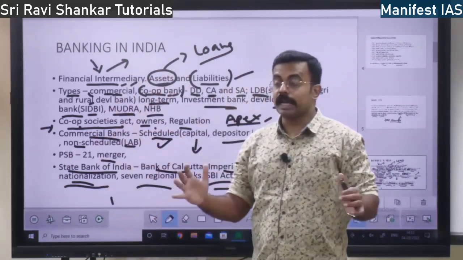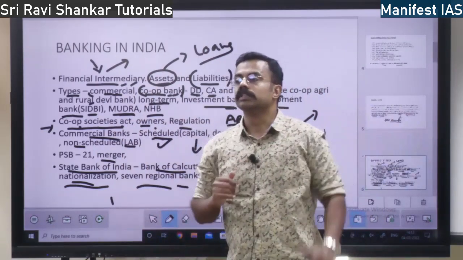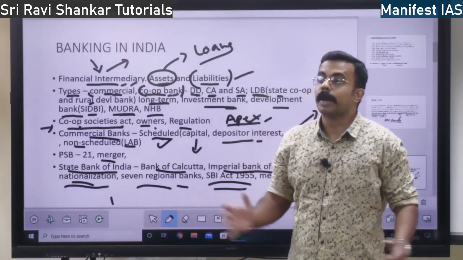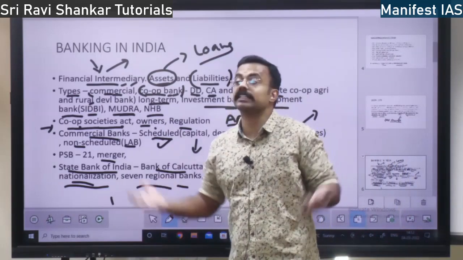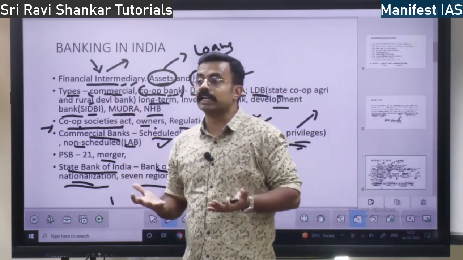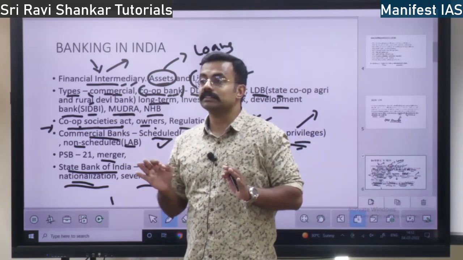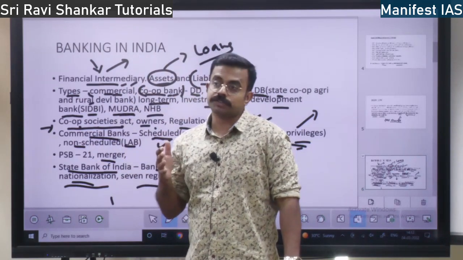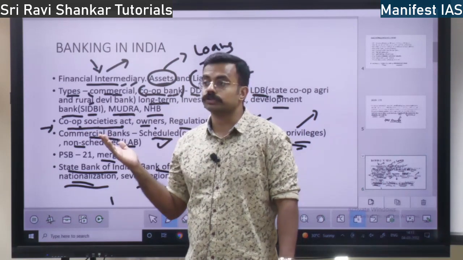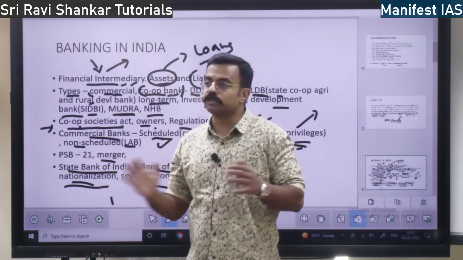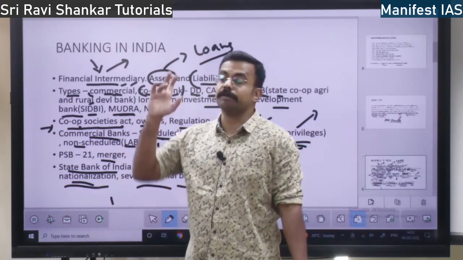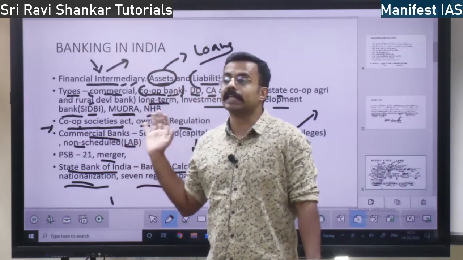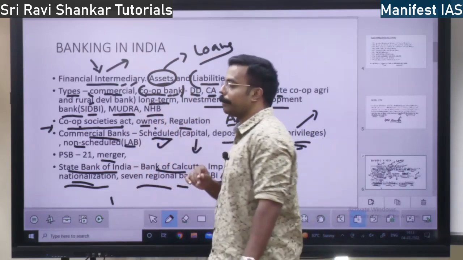So State Bank of Mysore's assets will become State Bank of India's assets. So the bank capacity will rise. Bank's capital will rise. When the bank's capital rises, it will become one of the biggest banks in the world. So the valuation of State Bank of India is lakhs of crores. When you merge State Bank of Mysore, all these banks, its valuation increased and it became one of the top 10 banks in the world. Because of market capitalization, that term is called market capitalization.